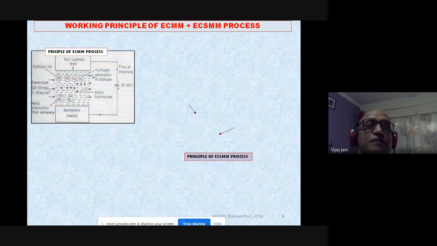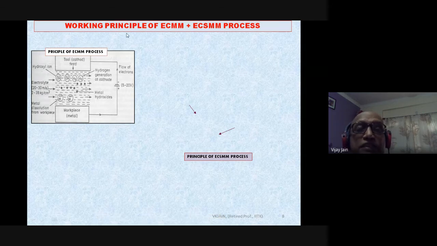Now, what is the principle of the ECMM process? There is a tool as the cathode, which is connected to the negative terminal of the supply. You have the workpiece, which is the anode, connected to the positive terminal of the supply. The supply may be 5 to 20 volts DC in this particular figure. And here you have the electrolyte. Electrolytes are of different types: acidic, neutral, basic electrolyte, and so on. It is flowing at a high velocity, as you can see here, 20 to 30 meters per second.